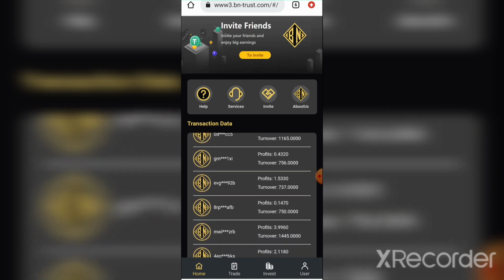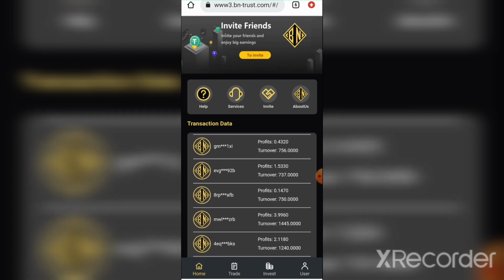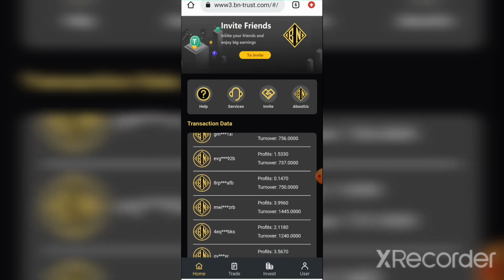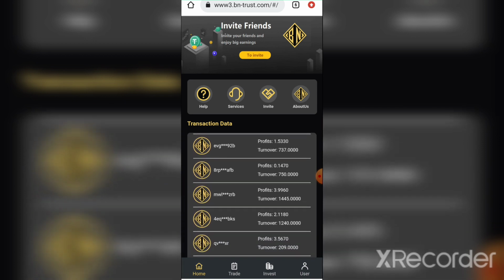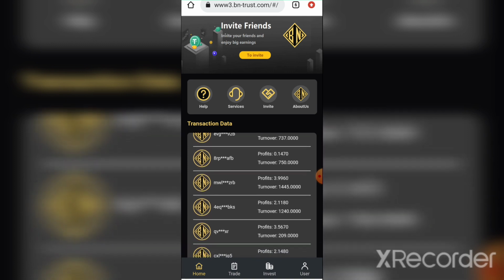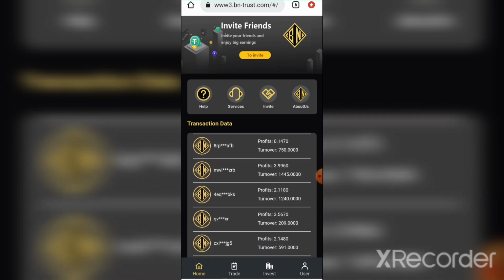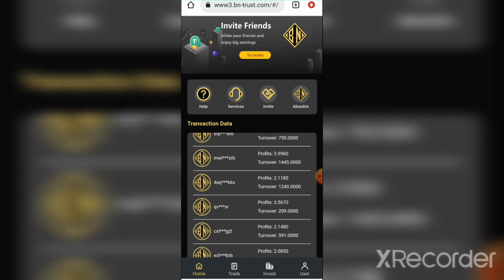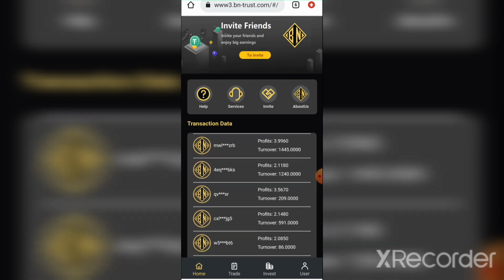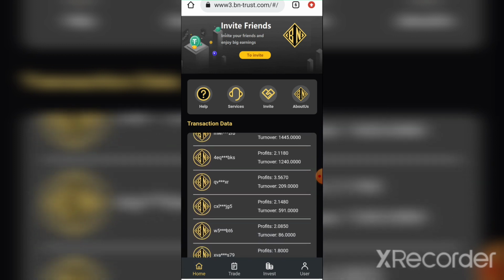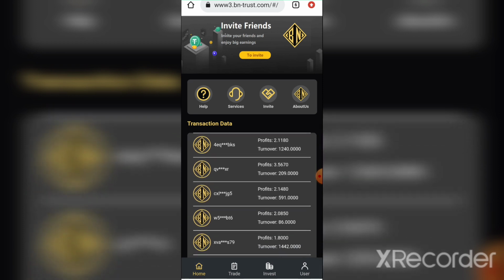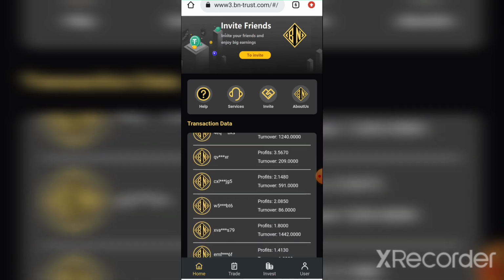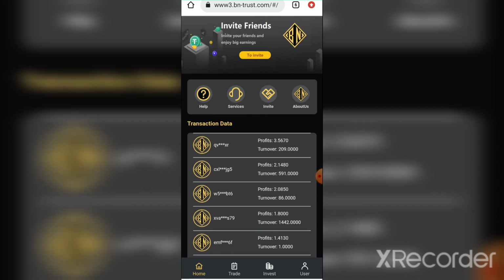So right now, I've successfully recharged 15 USDT, and my account is funded. I will put more, but not now, maybe tomorrow. I want to take advantage of this particular website while it lasts. Let me see if I can use this platform to recover some of my money before they start misbehaving like other platforms.